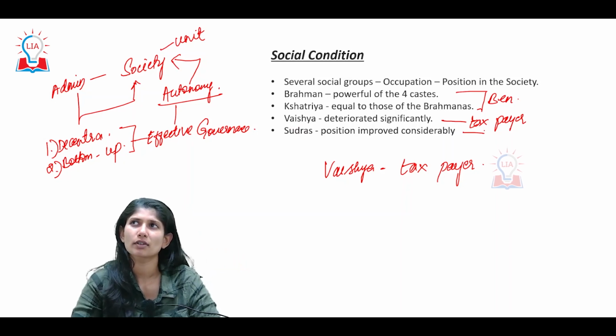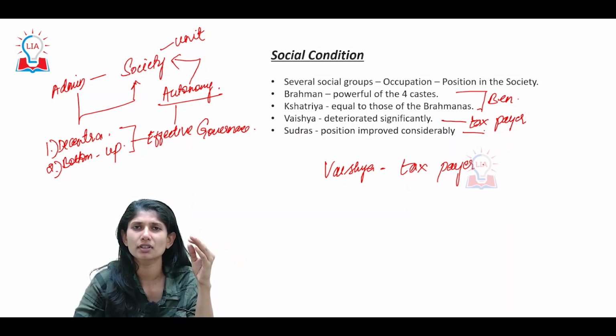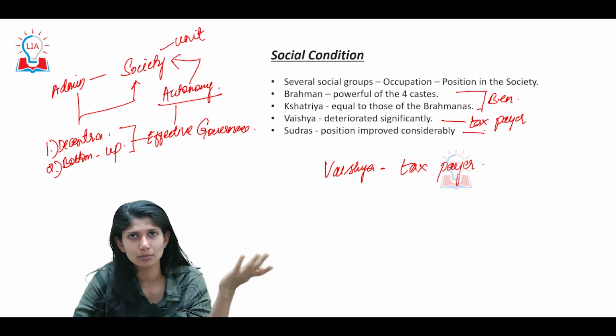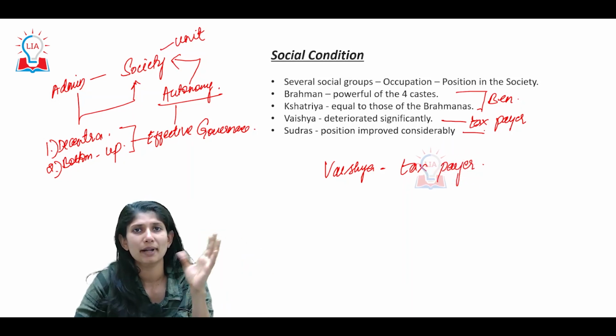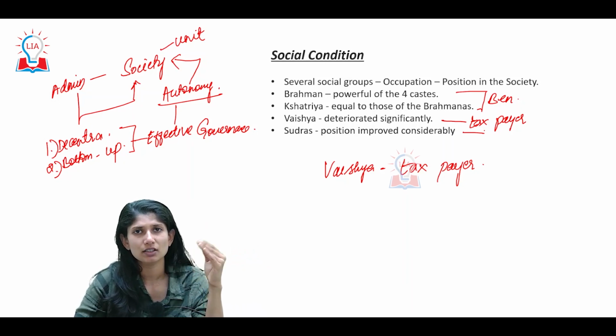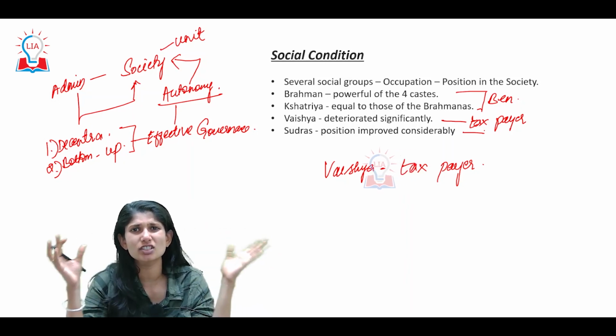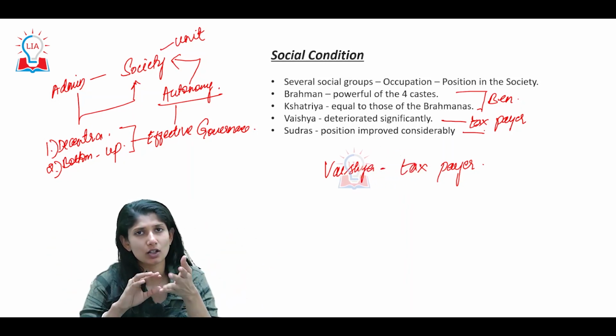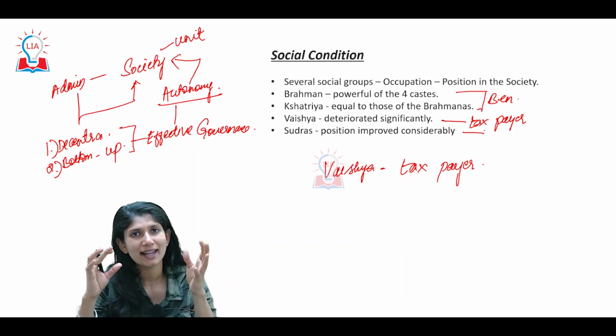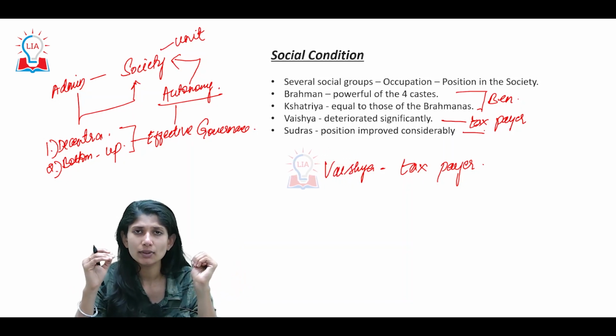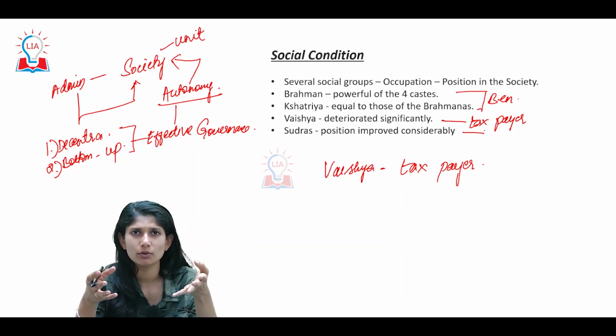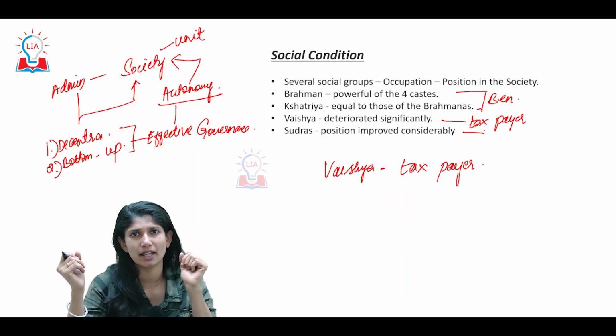Now the Shudras. With respect to the Rashtrakuta period, the condition was not drastically improved, but it was better. By better we mean that the extreme rigidities hadn't come in yet. The Varna system was there. Alongside, one thing that flourished was the caste system, that is, subsects within the same caste.